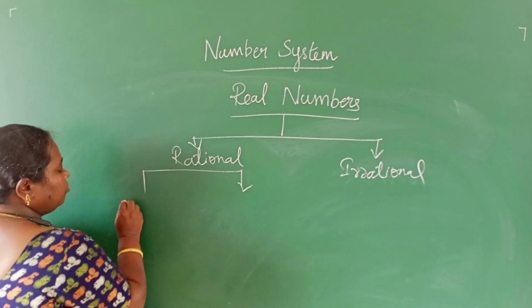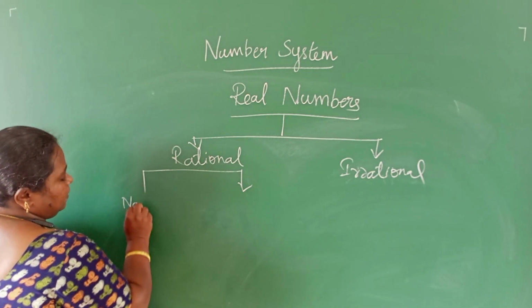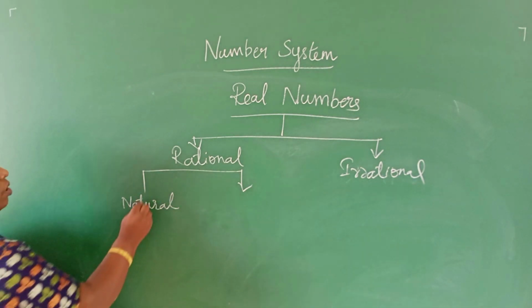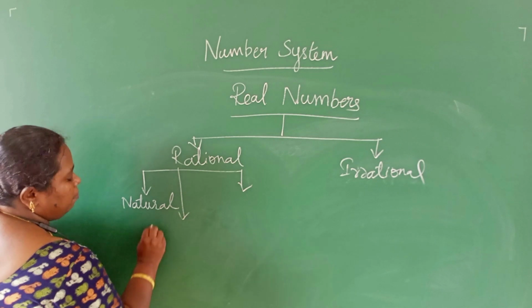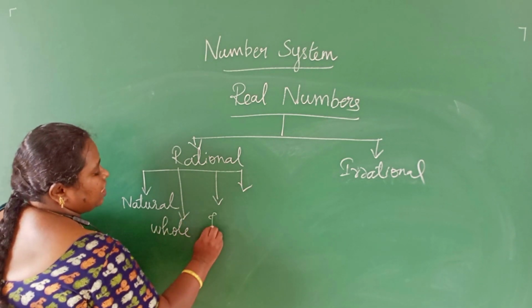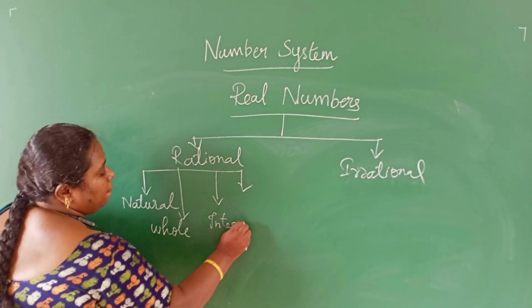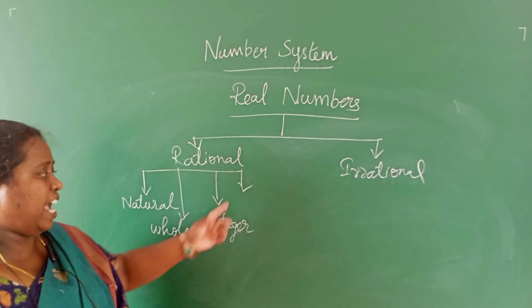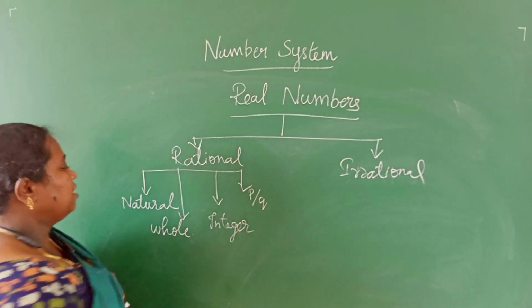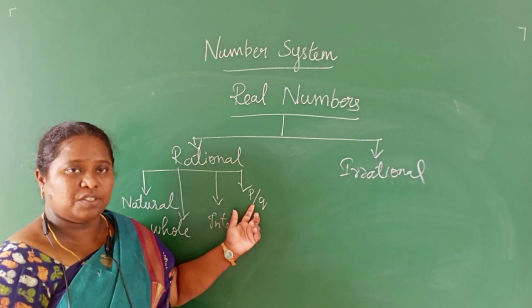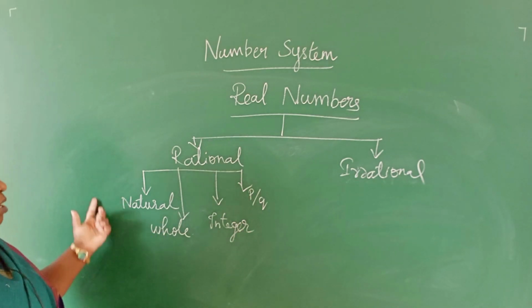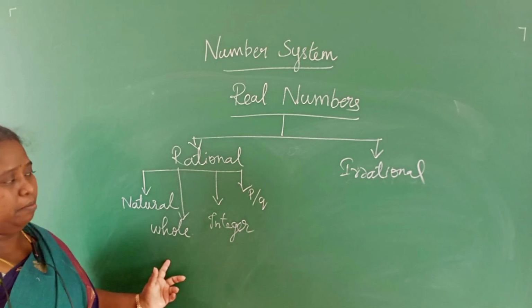First one, natural numbers, that is 1, 2, 3, 4. The next one, whole numbers. Third one, integers. Then next, we know fractions, that is in the form of p by q, which you have already studied. A number in the form of p by q is called a rational number.